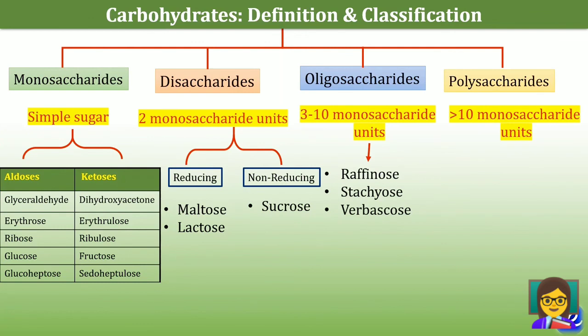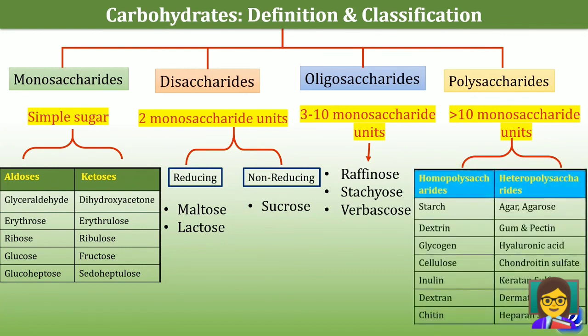The examples of oligosaccharides are raffinose, stachyose, verbascose. And polysaccharides are further subdivided into homopolysaccharides and heteropolysaccharides. Starch, dextrin, glycogen, cellulose, inulin, dextran, chitin are homopolysaccharides. And agar, agarose, gum and pectin, hyaluronic acid, chondroitin sulfate, keratan sulfate, dermatan sulfate, heparan sulfate are heteropolysaccharides.